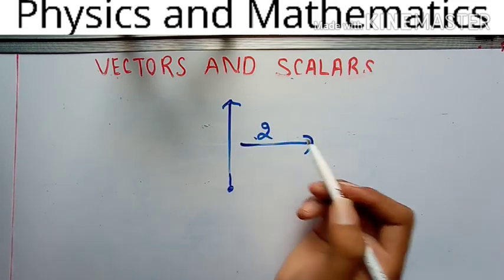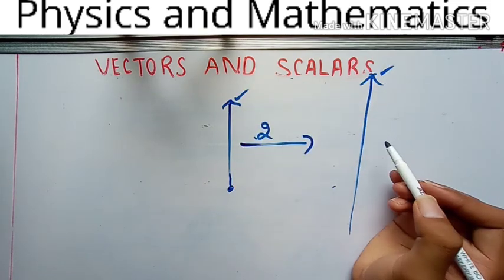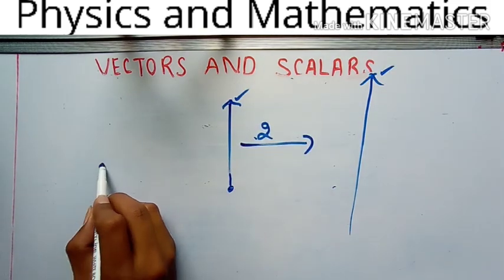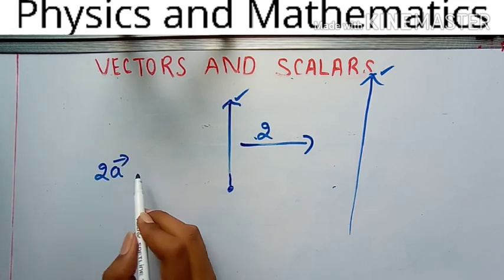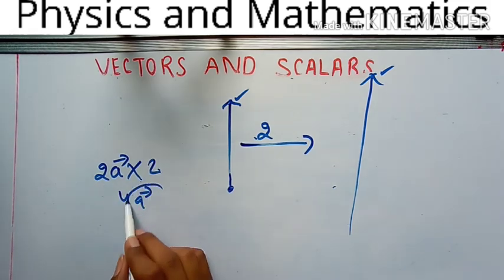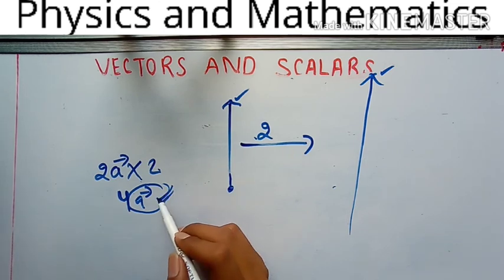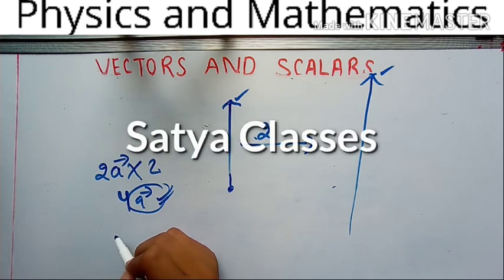When you multiply, its length will increase, but the direction remains the same. If this is vector 2a and you are multiplying by a scalar 2, this becomes 4a. Its direction will not change. The change will only affect the magnitude. Understand? So multiplication can be done in this manner.